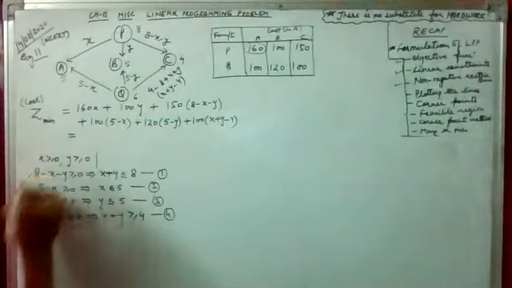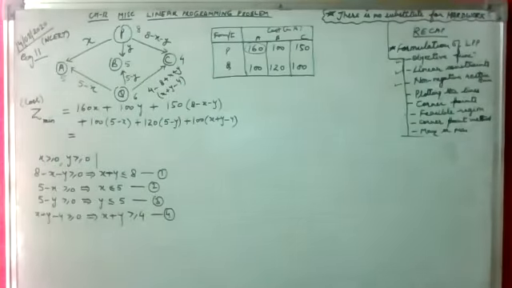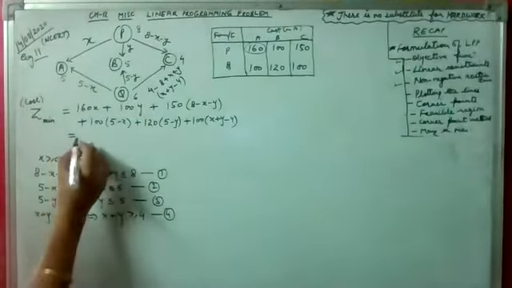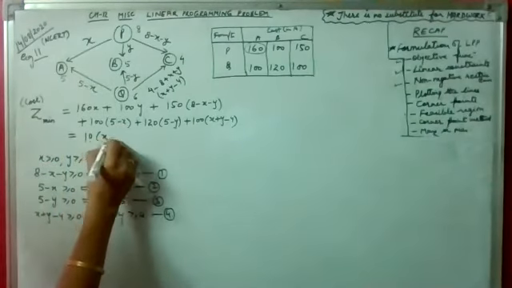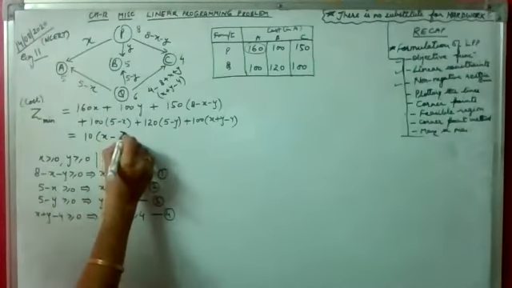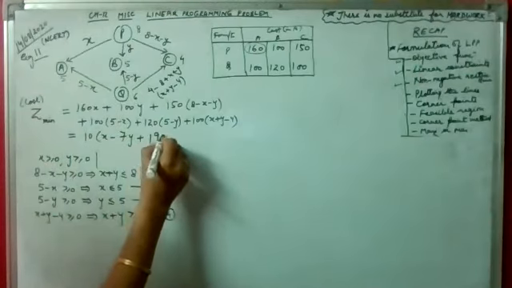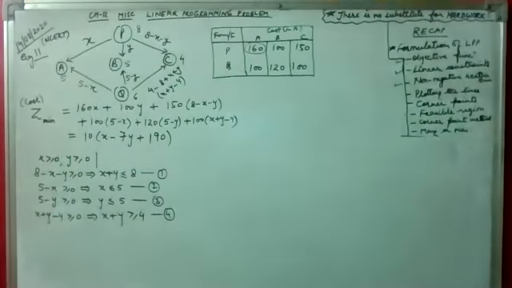And if we simplify this, we get the cost function after simplification as 10 into X minus 7Y plus 190.